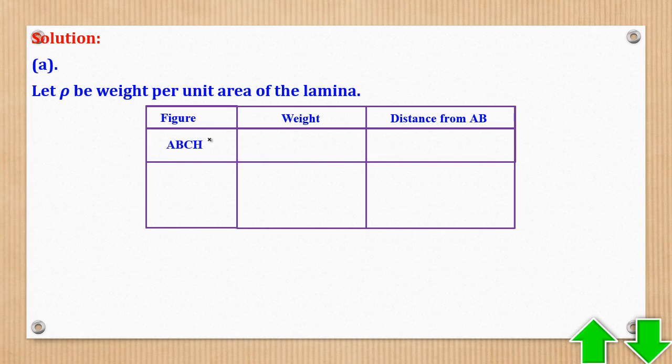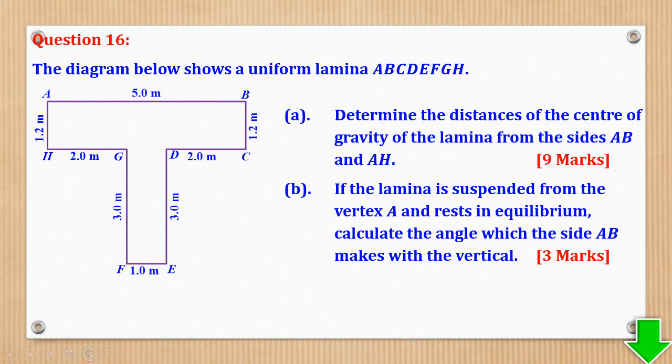So you have the figure ABCH. ABCH is this one. It's a rectangle, so area will be length times width. And because they want weight, you multiply by rho.